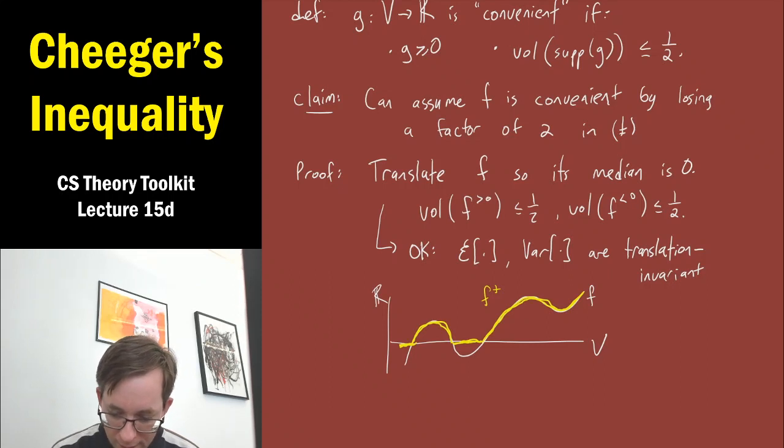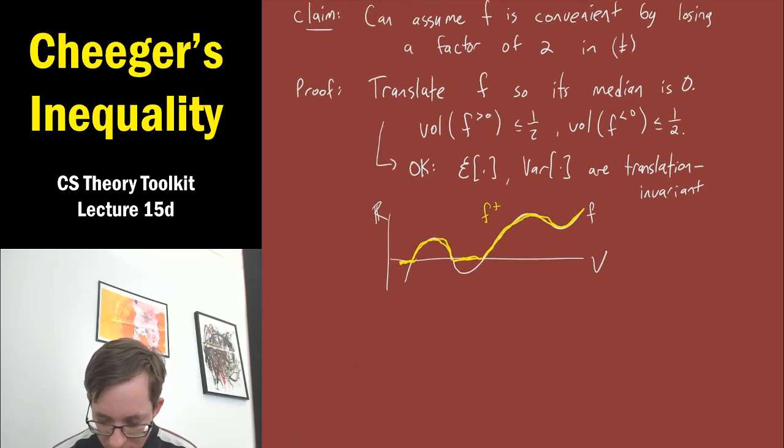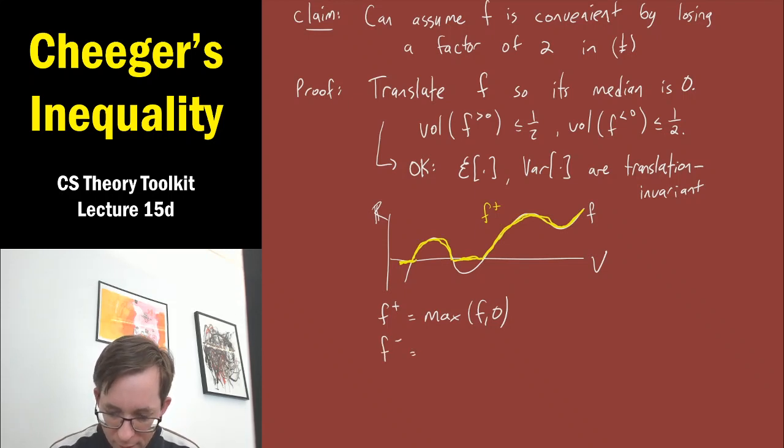Okay, so just to repeat, this is a standard move. F positive, you can write it as the max of f and 0. And similarly, we're going to define f negative. It's slightly funnier. I'll try to do it in this green. What you do is you look at the function which is the same as f when f is negative and 0 otherwise, and then you take the negative of this.